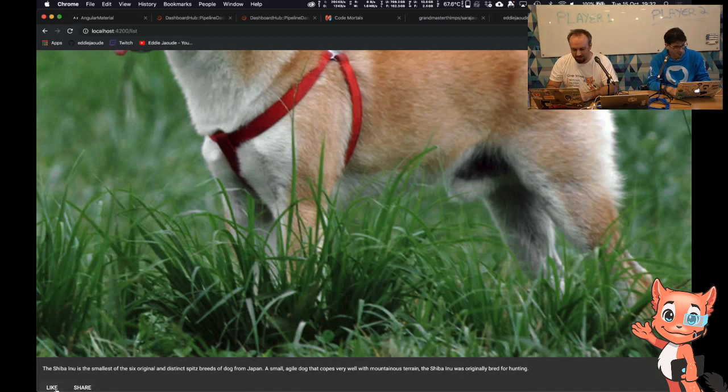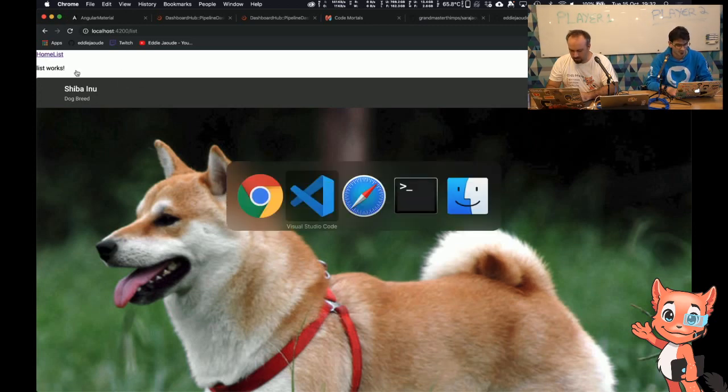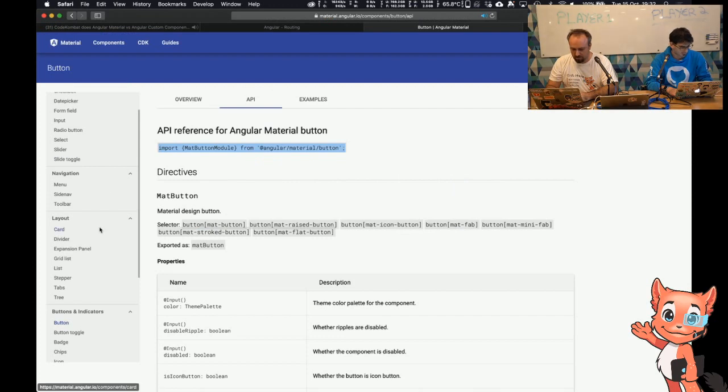But you can see I've got buttons now. Okay, so we've got something, it's a full page, it's massive, it's obviously not going to work for a blog list. We need to make it smaller, but we can work on that. But I have got material included, and I need to do the navigation. So how should we do the navigation? What else has material got for us? They have layout. I'm using card from the layout.